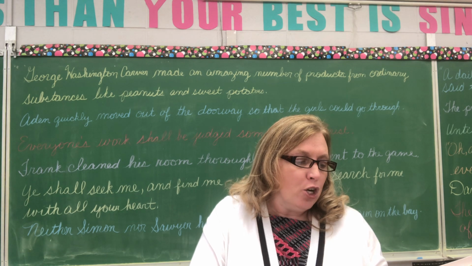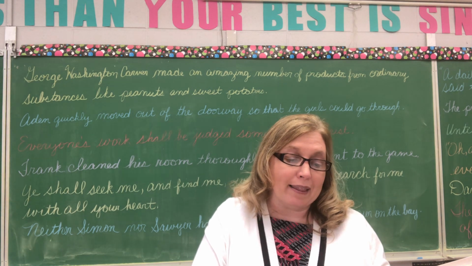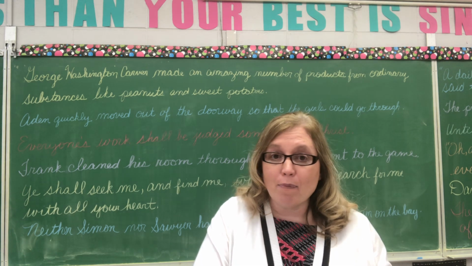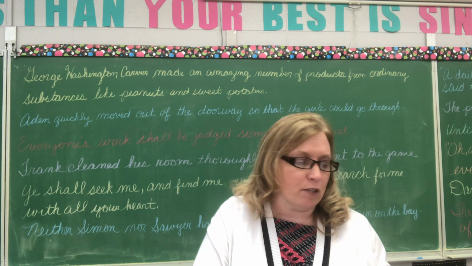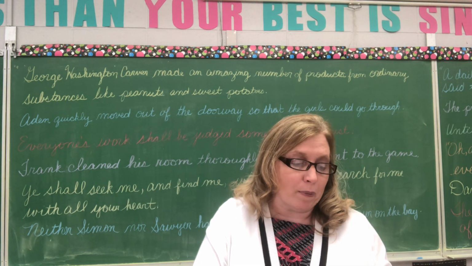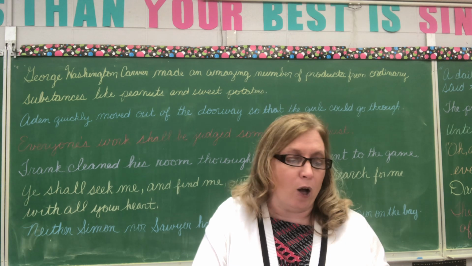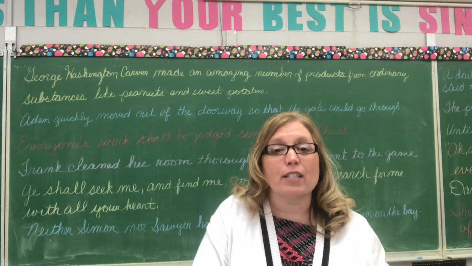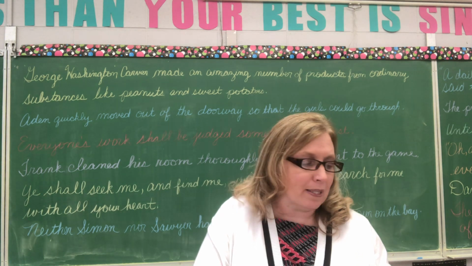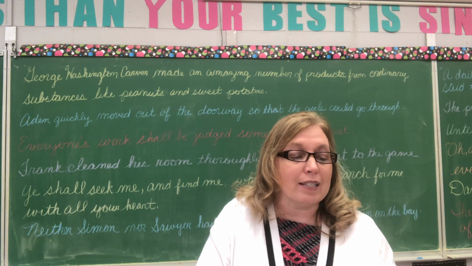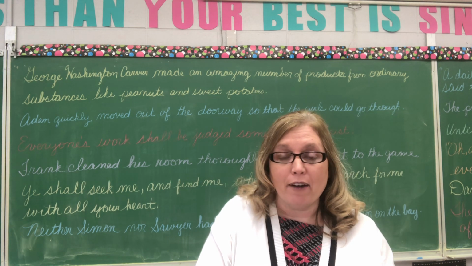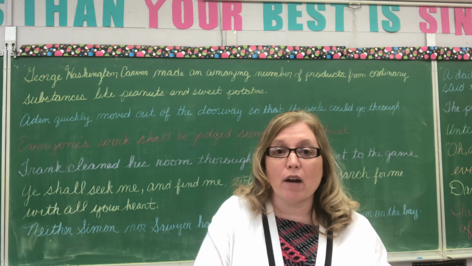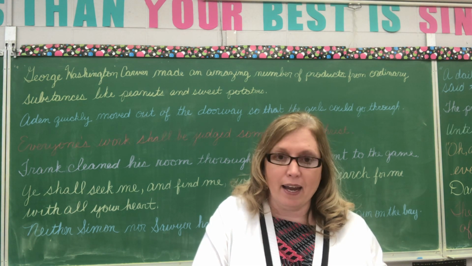Number 3, no one was home, but the water was running and the lights were turned on. What is the word on? There's no object after it, so it must be an adverb. Thousands of Hannibal's armies perished on the slopes of the Alps. What is on? Yes, it has a prepositional phrase, on the slopes. So it is a preposition. Several skiers fell down and were thus disqualified from the contest. What is down? It tells us where they fell. So it is an adverb.